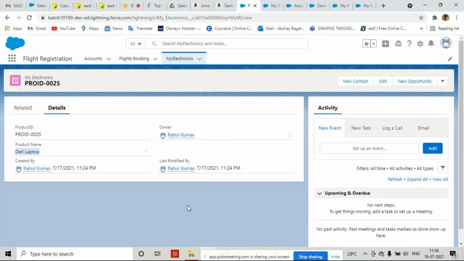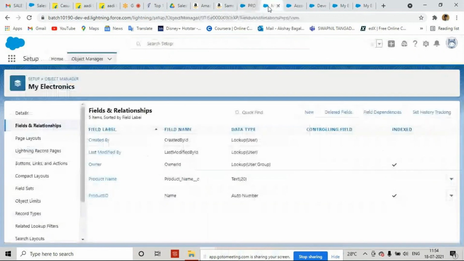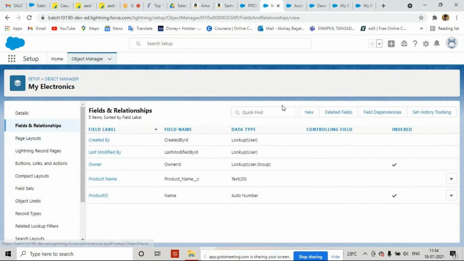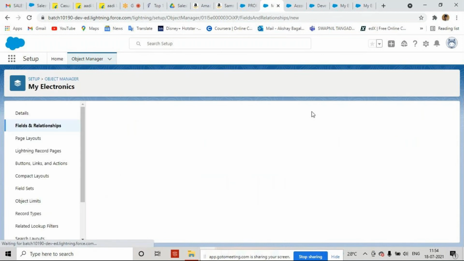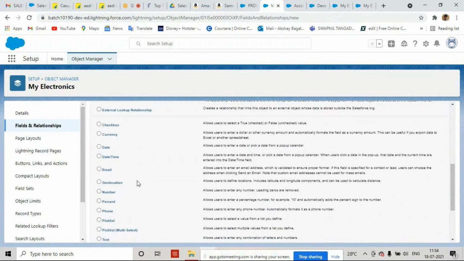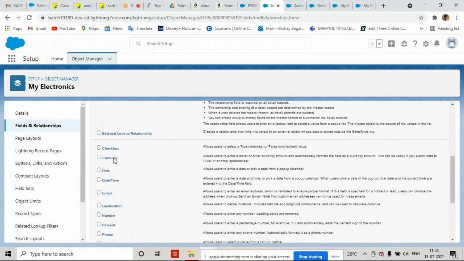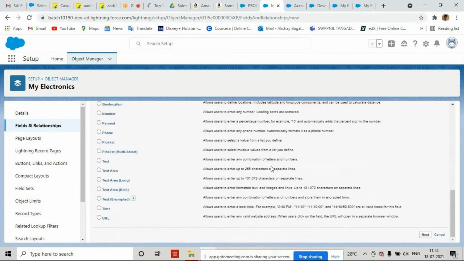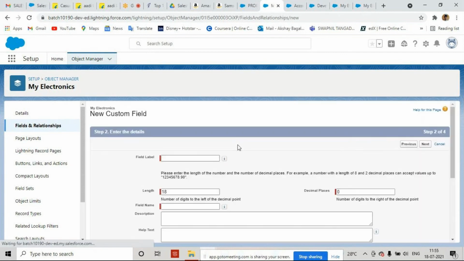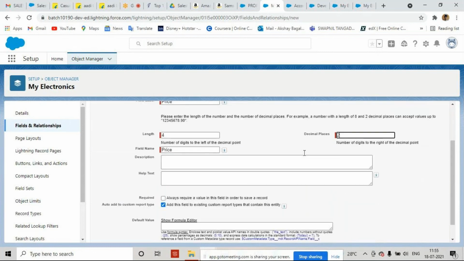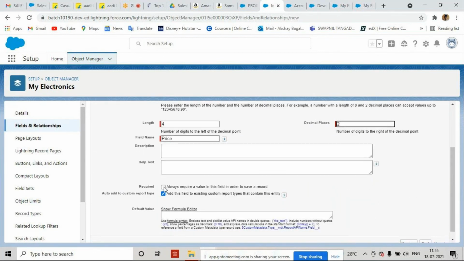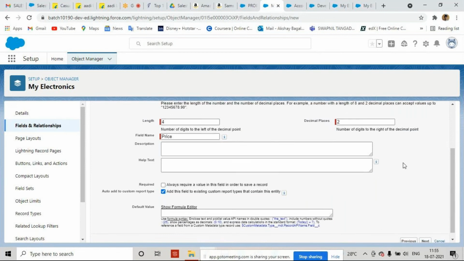Exactly the same. I want to create the price. Can I create? Yes, I can create. In the same fields and relationships, again we have to click on the new button. We have to choose price. Price will be a currency field. Fine. Next. The price will be, let's go for 2 decimal places. If you want to make it required, you can, but currently I'm not making it required.